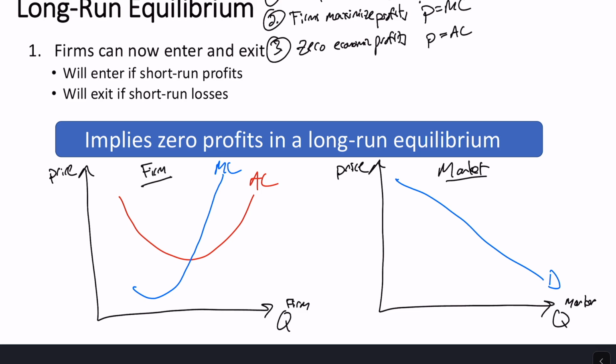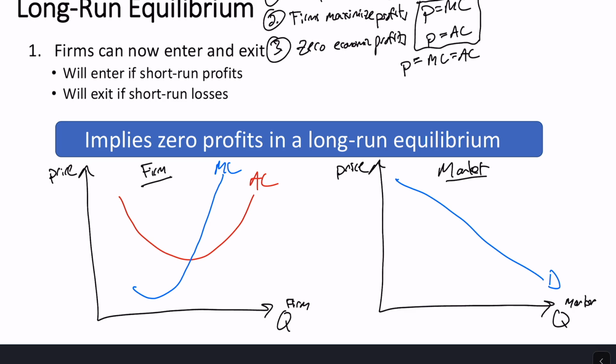So we can take these two things here and put them together. We have price on the left-hand side, so we can equate marginal cost equals average cost. We're going to look for the quantity where marginal cost equals average cost, and that's going to give us our long-run equilibrium. So actually, we're going to put in a third one there. Price has to equal both of those. And so whenever price equals marginal cost equals average cost, we know we're in a long-run equilibrium.